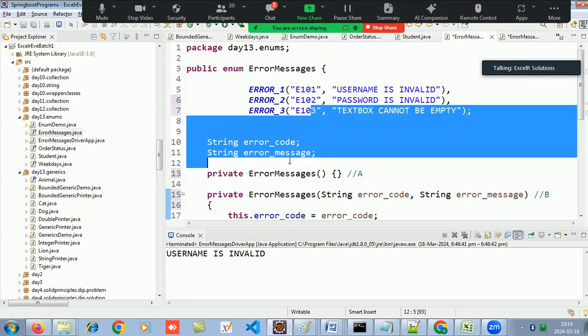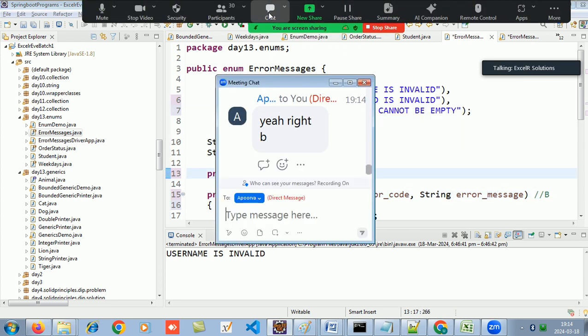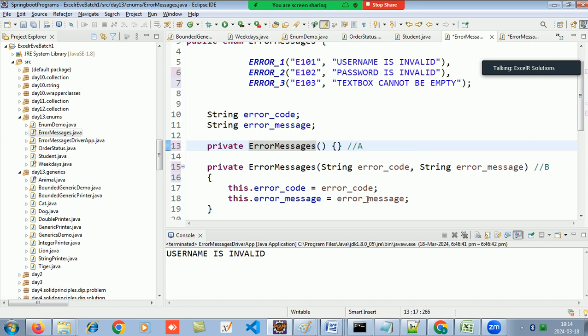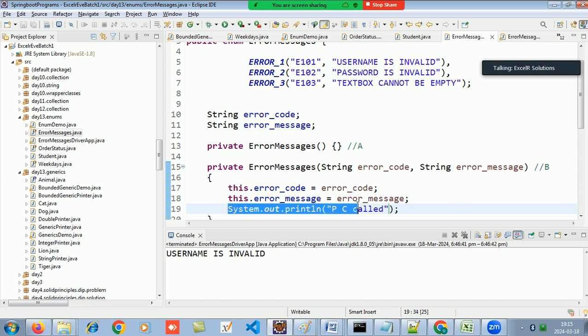So how many times would this constructor have been called? The number of objects I have, that many times. So if I display over here sysout, parameterized constructor called, how many times will it display this message on the screen?